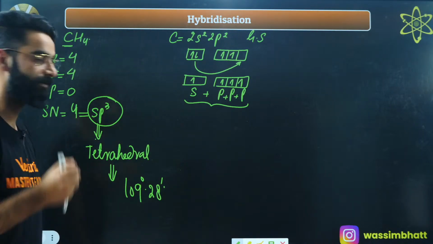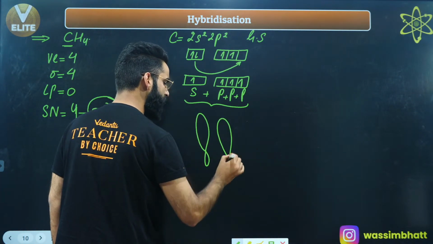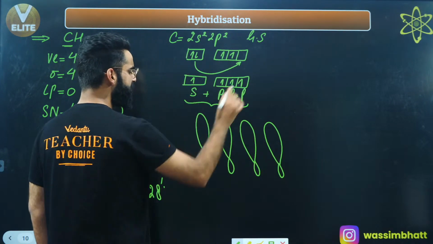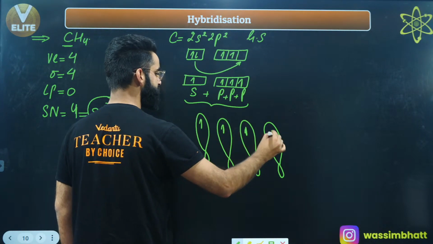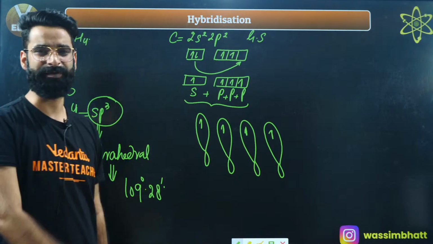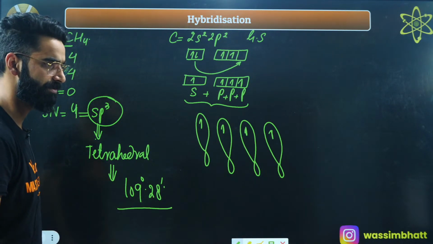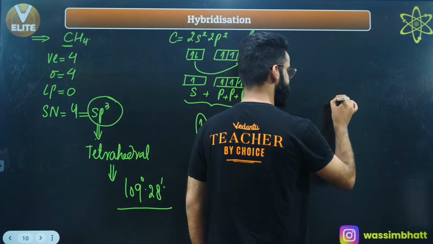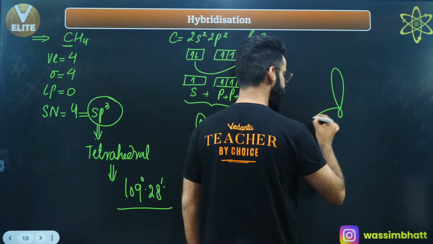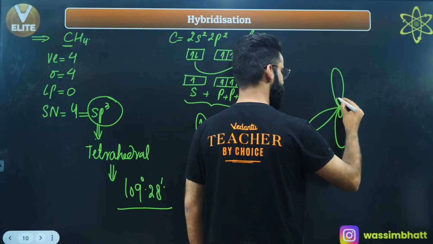4 hybrid orbitals will be getting formed. And these hybrid orbitals are going to be like this. Since 4 atomic orbitals intermixed, 4 hybrid orbitals got formed, and every hybrid orbital is going to contain 1 electron. Now these hybrid orbitals, they are going to arrange themselves in such a way that there should be minimum repulsions between them. That is only possible when these hybrid orbitals are at angle of 109 degree 28 minutes. Okay, so let me arrange them. I have to arrange these hybrid orbitals in such a way that there should be minimum repulsions between them. This is one hybrid orbital. This is one more hybrid orbital. This is one more hybrid orbital.